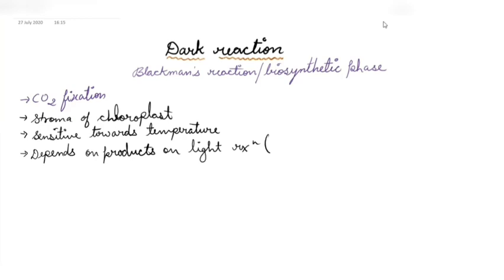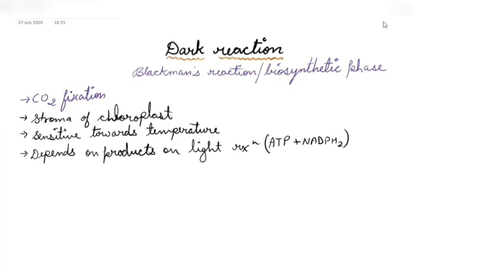The two products which are used from light reaction by the dark reaction: the first one is ATP, that is the source of energy, and another one is NADPH2, that is the assimilatory power. Now, here we can say that this dark reaction is actually a misnomer because we just now said that it actually depends on the products of the light reaction.